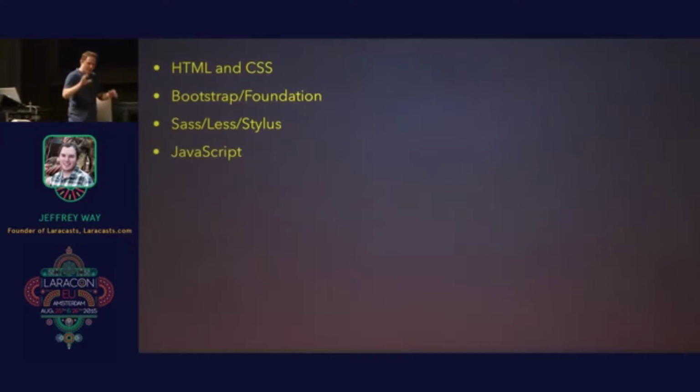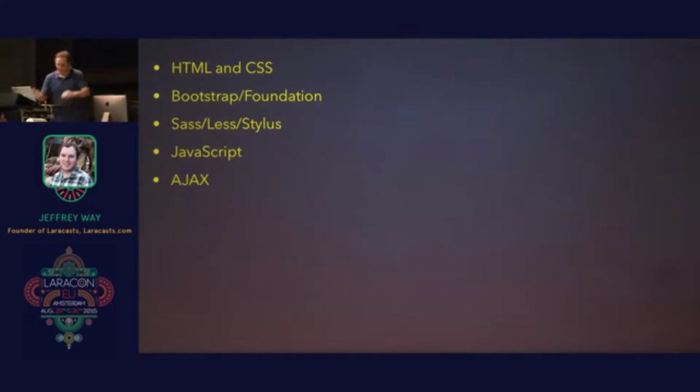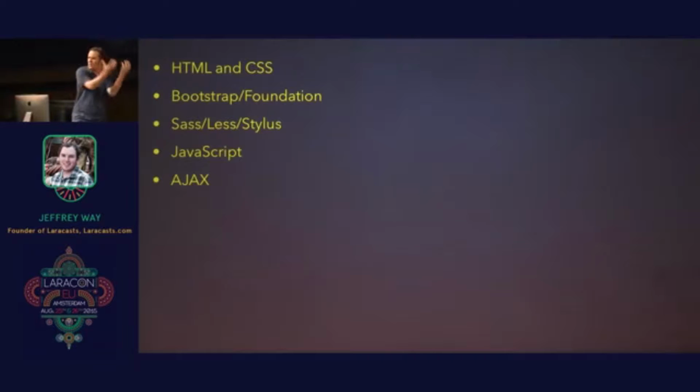Cool. But you know what? It would be cool if we could have a little bit of behavior, right? So we need to figure out JavaScript, but JavaScript kind of sucks. It's way better now than it was back in the day, but back in the day, it was just frustrating, right? So we're going to do that. Okay, cool. But now I'd like to be able to change things and have them reflected on my server, but we don't even really know what a server is just yet. We'll get to that in a minute.